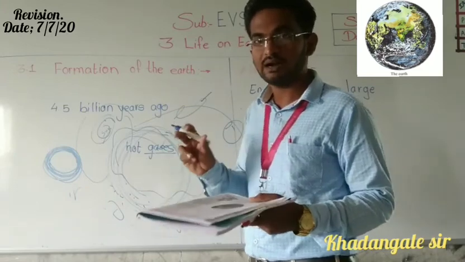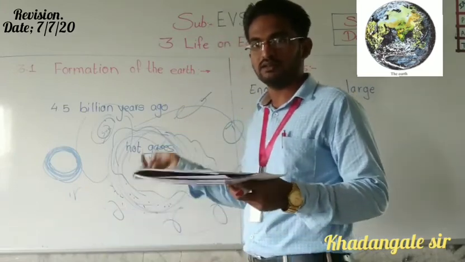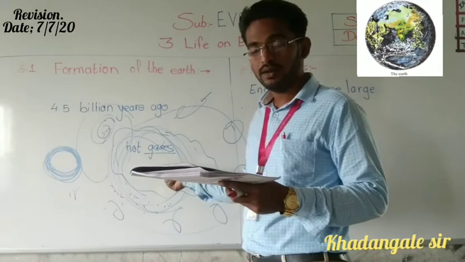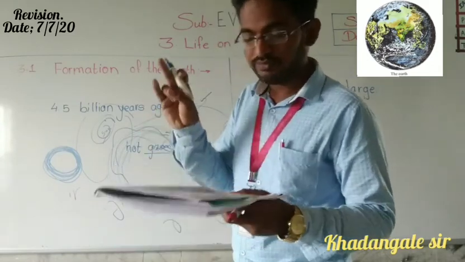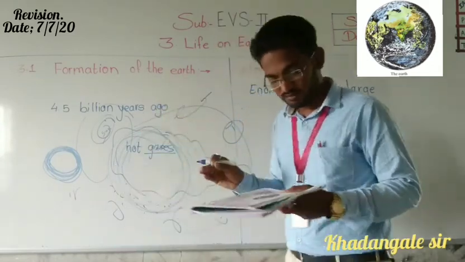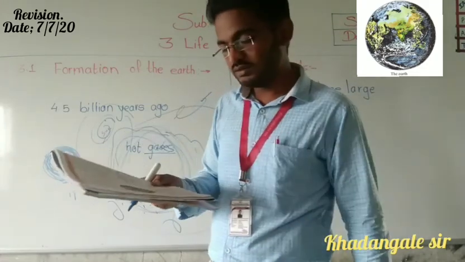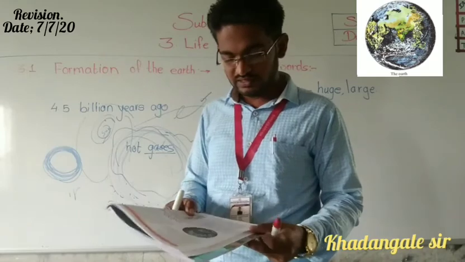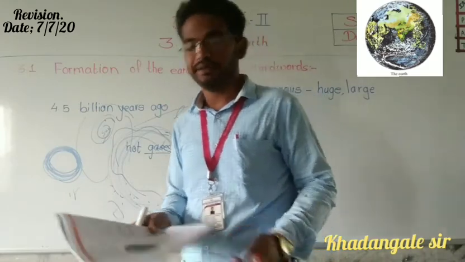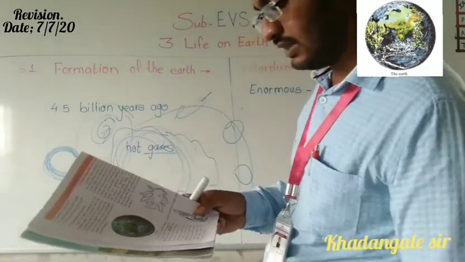Earth is also a planet, don't think that Earth is different. Mercury, Venus, Earth, Mars, Jupiter, Saturn, Uranus, and Neptune. How many planets are there? 8 planets are there.